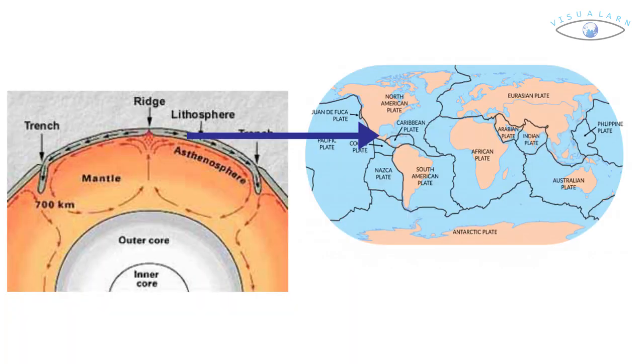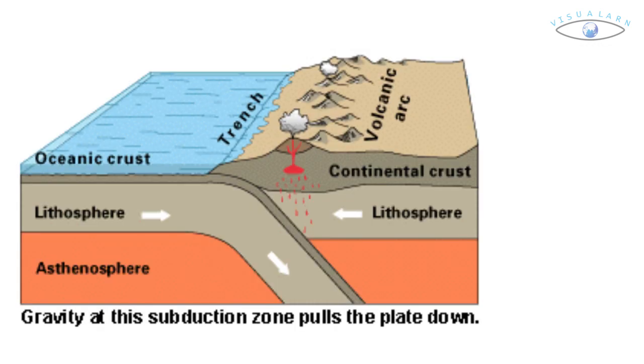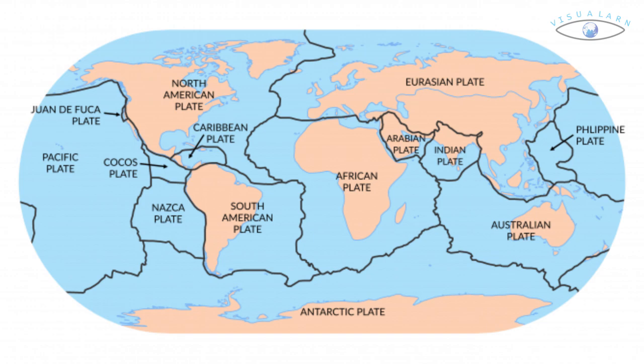Earth's lithosphere, the rigid outer shell of the planet, including the crust and upper mantle, is fractured into 7 or 8 major plates and many minor plates or platelets. The lithosphere includes the crust and top mantle, with its thickness varying between 5 to 100 km in the oceanic part and about 200 km in the continental areas. A plate may be referred to as a continental plate or oceanic plate depending on which of the two occupies a larger portion of the plate.